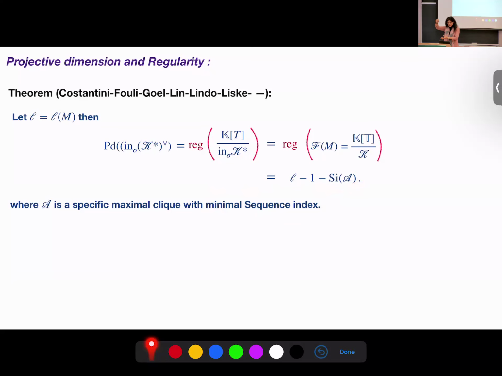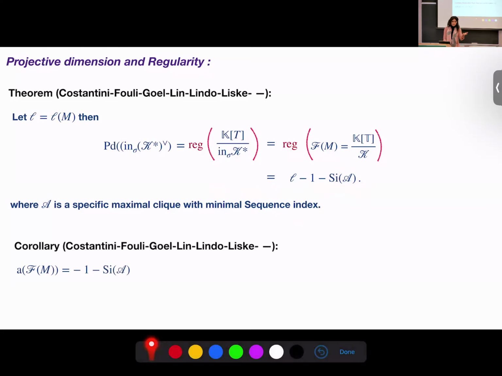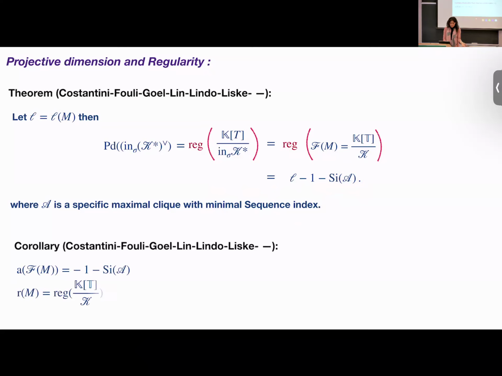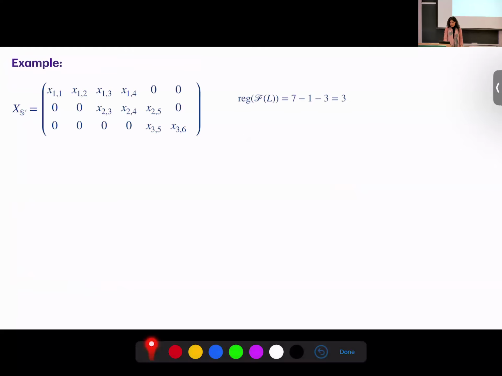When you choose another maximal clique, it is the number of generators of the successive quotient ideals. So it is the minimum. It is a maximal among them because we subtract. As a corollary, we have for free an invariant of the special fiber, and we have the reduction number. We expect the invariant to be a negative number because Lin and Shen have shown that they have rational singularities, so the invariant must be negative. This is an example: the regularity is 3, the invariant is -4.